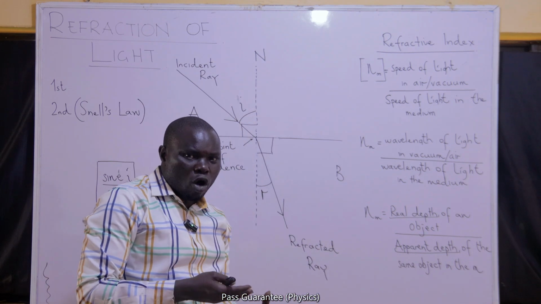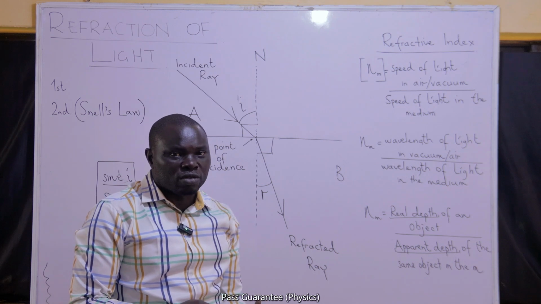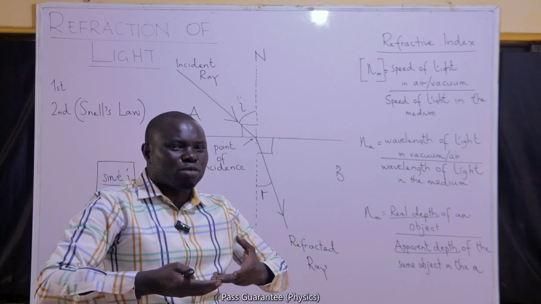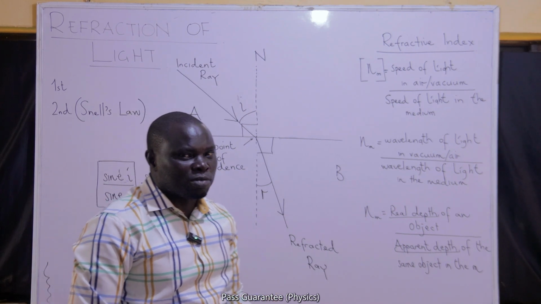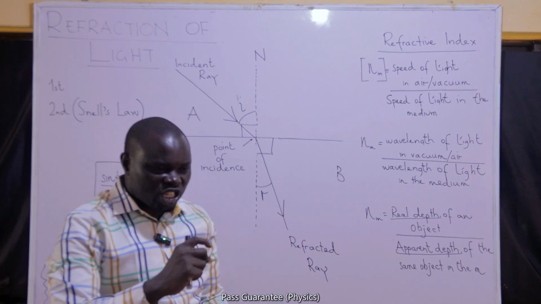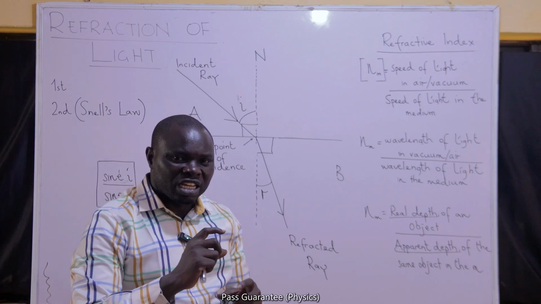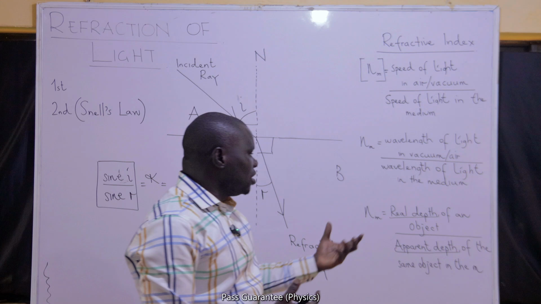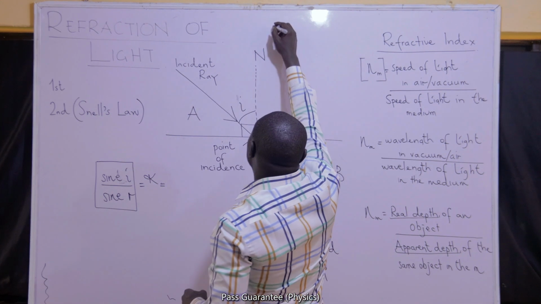That change, that apparent upward movement of the object, I use the word apparent because that object has not been actually displaced upward. It only appears to me as if it has been displaced upward because of the refraction process that is going on. That change in depth, that apparent upward displacement, will give me a change in depth that I can use to find the refractive index. So the refractive index,